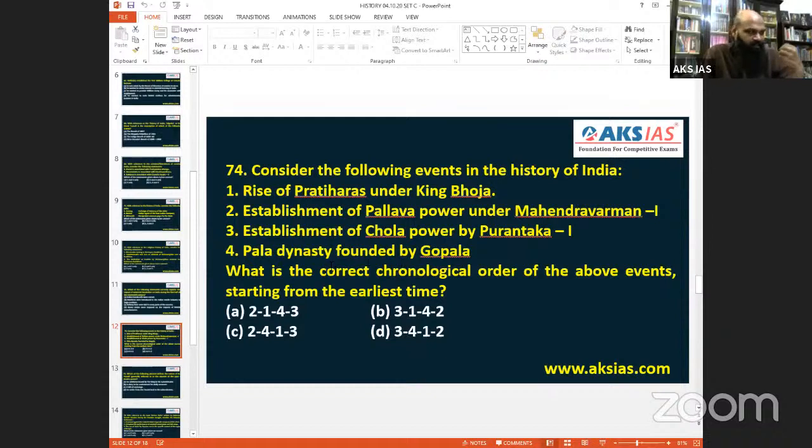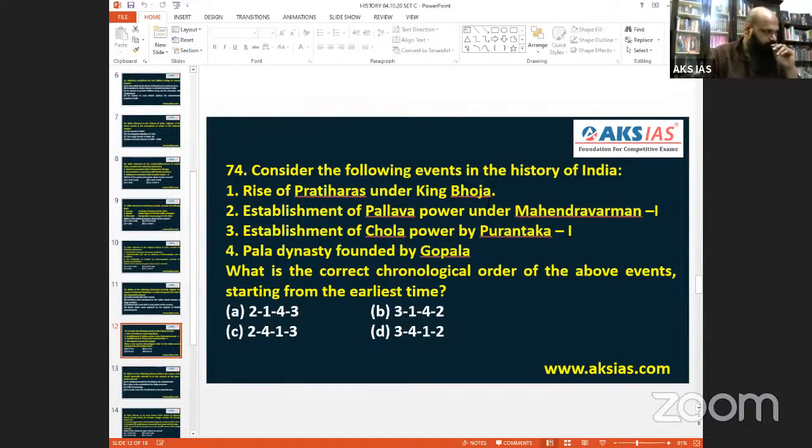So Pala dynasty is around the 600, 700s. Pratihara dynasty also the same time. Parantaka Chola was later Chola, not the early Karikala Chola time. So later Chola means 800s. So the first established understanding is for Pallavas. Pallavas were there from 200s to 800s. So Mahendravarman was there from almost 600 to 630. That is Mahendravarman. So that comes, second one comes first, 2 comes first. So those with 2 are more consideration, A and C.